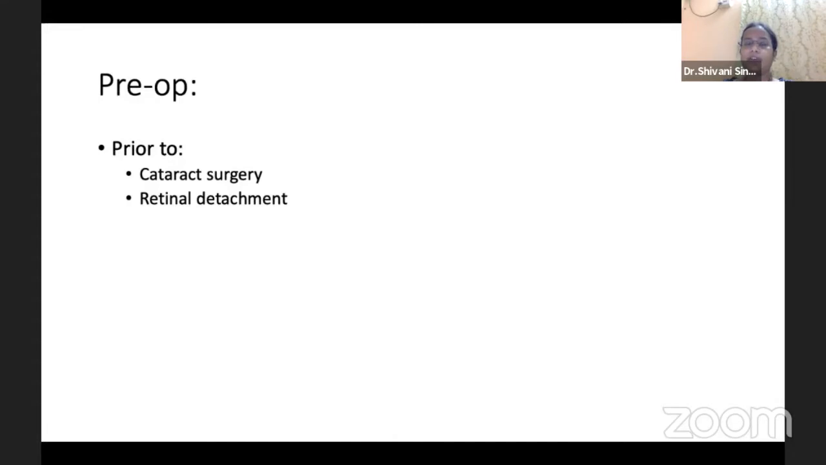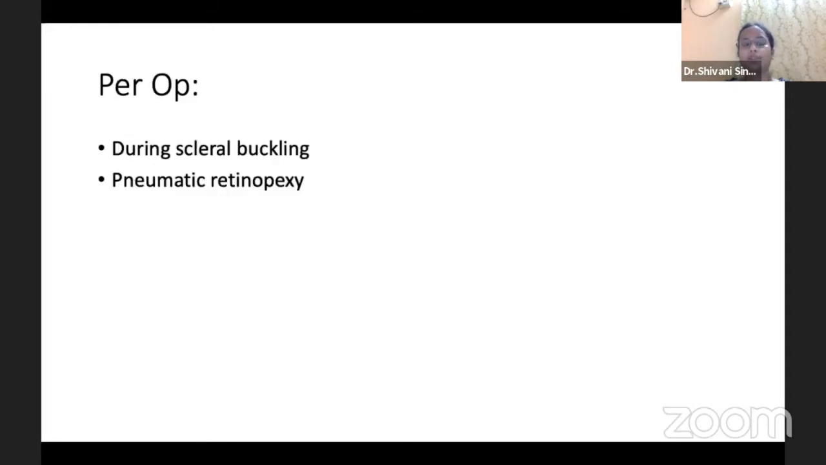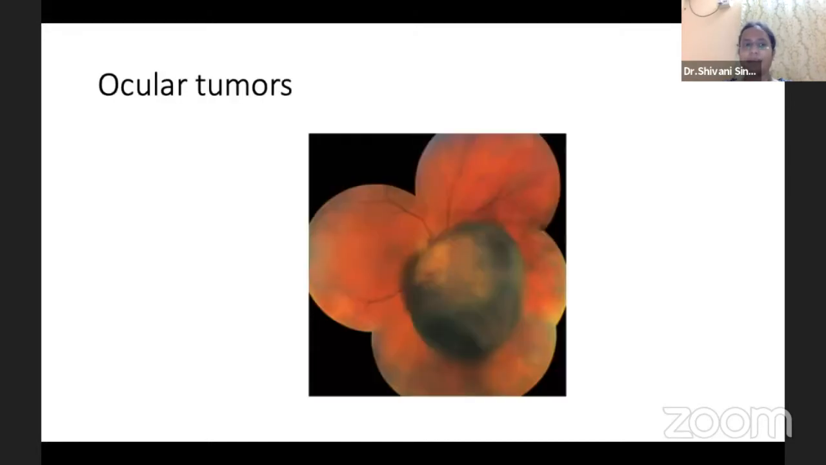In pre-op, we have to be very particular when examining a patient of cataract surgery through IO, because any macular lesions and any peripheral lesions need to be excluded. Macular lesions because of the prognosis, and the peripheral lesions so as not to predispose these patients to retinal detachment while we are operating or post-operatively, and in retinal detachment for proper workup of these patients. We use it during our scleral buckling procedures and pneumatic retinopexy.